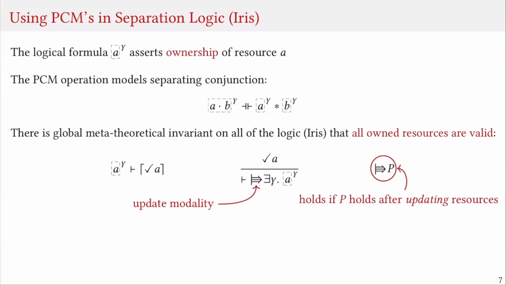This means that whenever we own some resource, we know that that resource is valid. Furthermore, we can only allocate resources if we know that those resources are valid.